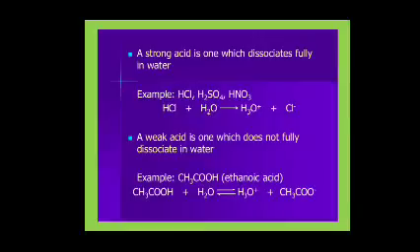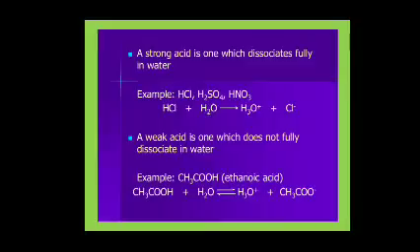An acid which produces more H plus ions in aqueous solution is called a strong acid. A weak acid is one which dissociates to a smaller extent and produces fewer H plus ions. A weak acid does not fully dissociate in water.